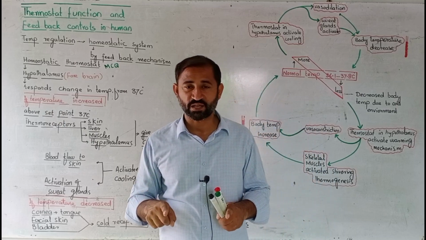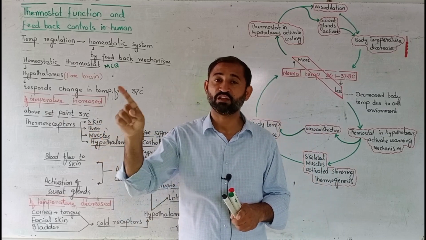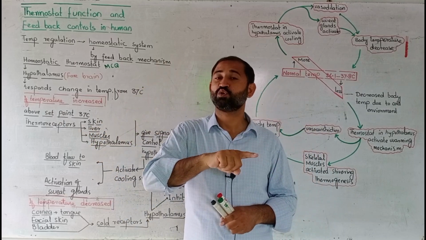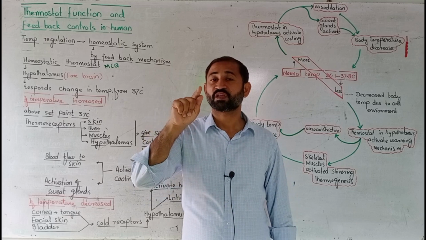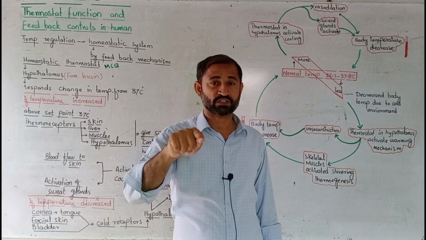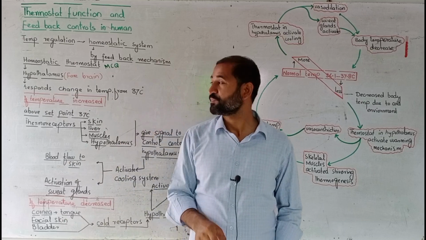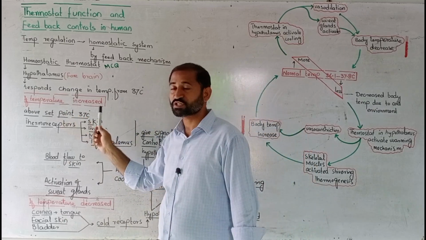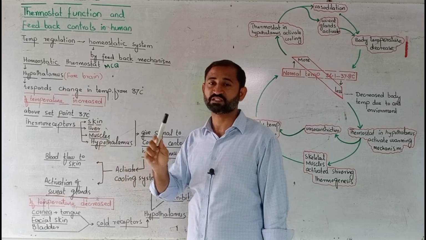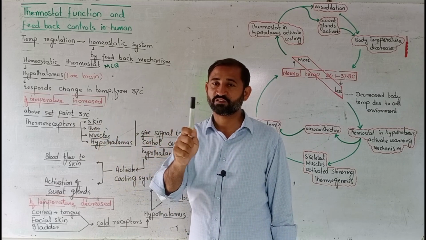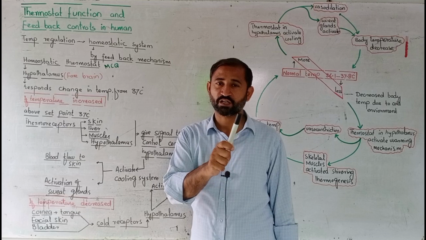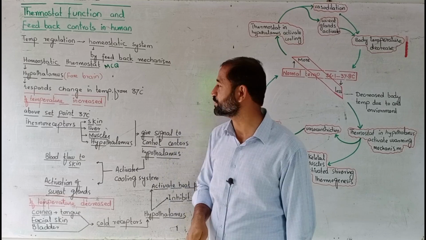So to decrease temperature, the control center activates the cooling system, and to increase temperature, the control center will activate the warming system. If temperature is increased, thermoreceptors receive the signal and give it to the control center, which activates the cooling system.